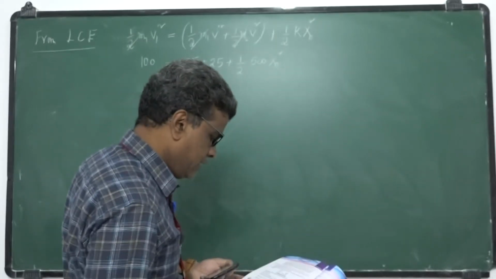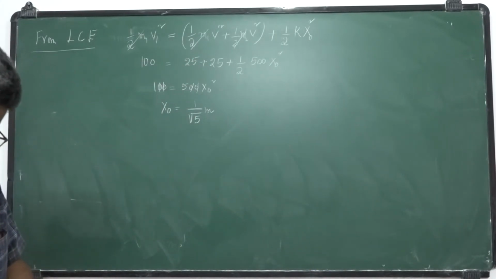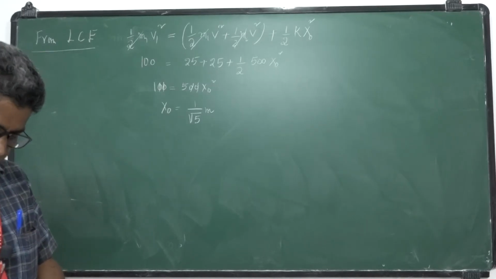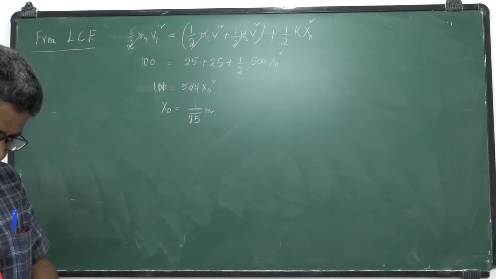So initial kinetic energy is half mv square into 705.